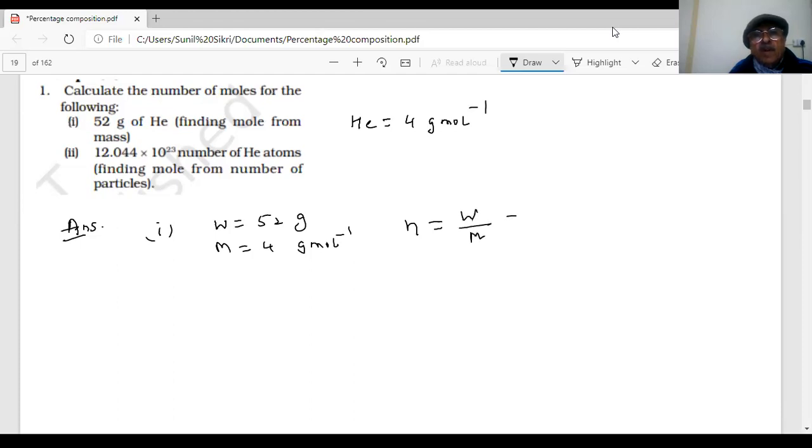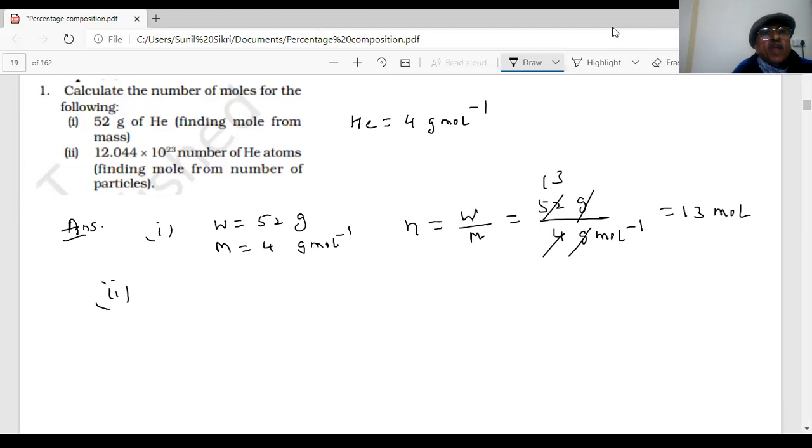W by M, it would be 13 moles. Yes, that is the correct answer.